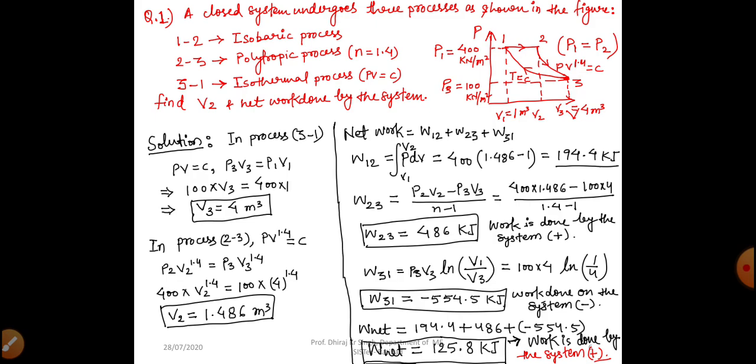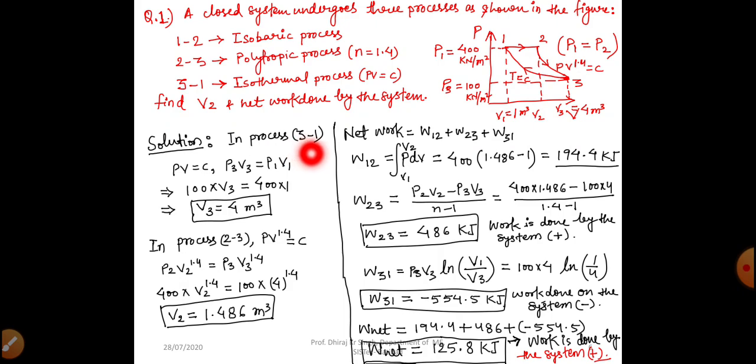So we will start from process 3 to 1, because for finding out volume V2, we have to take process 2, 3, but both the volumes are unknown, then that will be difficult for us to find out. But we know the volume V1 at point 1, so we will take this process where only one unknown is there, right? So V3 is the only one unknown, so we will find out our volume at point 3 first.